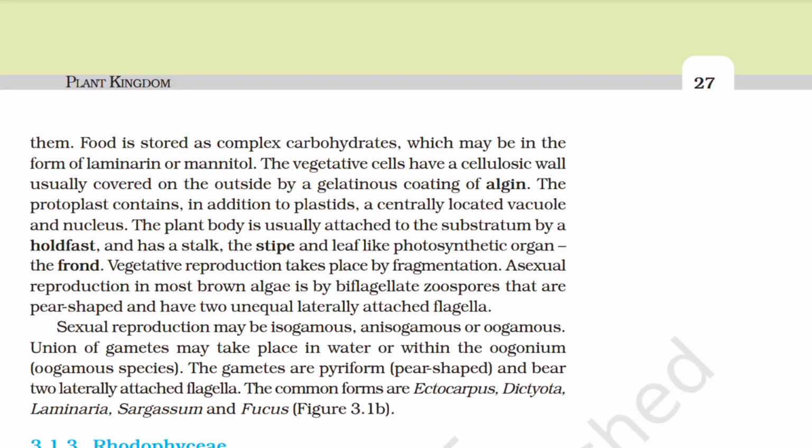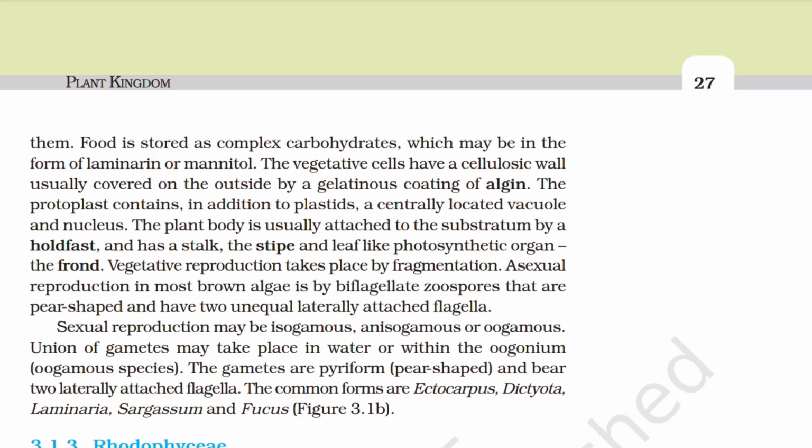The vegetative cells have a cellulosic wall, usually covered on the outside by a gelatinous coating of algin. The protoplast contains, in addition to plastids, a centrally located vacuole and nucleus. The plant body is usually attached to the substratum by a holdfast, and has a stalk, the stipe, and a leaf-like photosynthetic organ, the frond. Vegetative reproduction takes place by fragmentation.